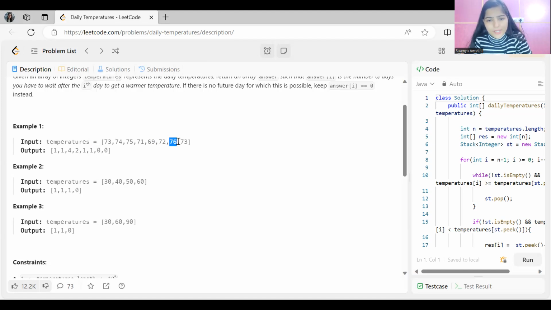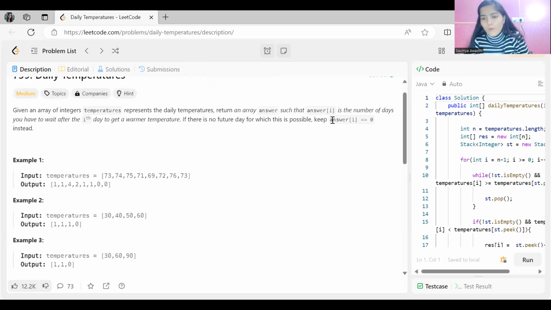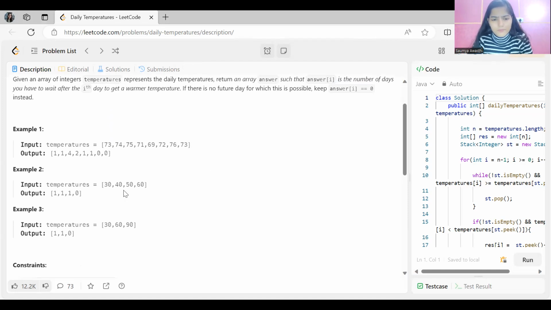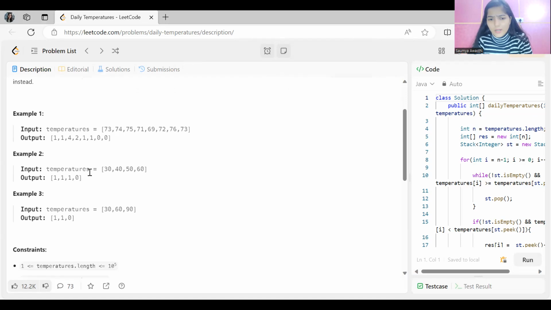Right. Then for 76, you can see here we have 73, which is not warmer, and then we have gone through the complete array. So in that case, they have already specified what you have to put: 0, right? And for 73, after it there is no element or other temperature that exists in the array, so obviously for this we have to put 0 only. Right. Similarly, you can go through this example also.